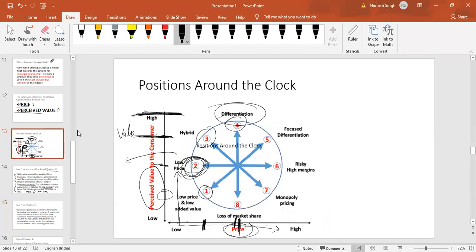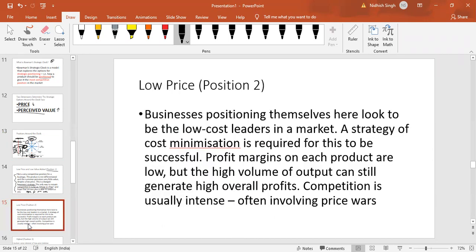What example have we given earlier? Lidl or Walmart, right? They operate at an extremely low price, but serve the massive market. So either you need to continue to be low price and target the highest possible market volume. High volume of output can still generate high overall profit. So they seek a volume maximization strategy.